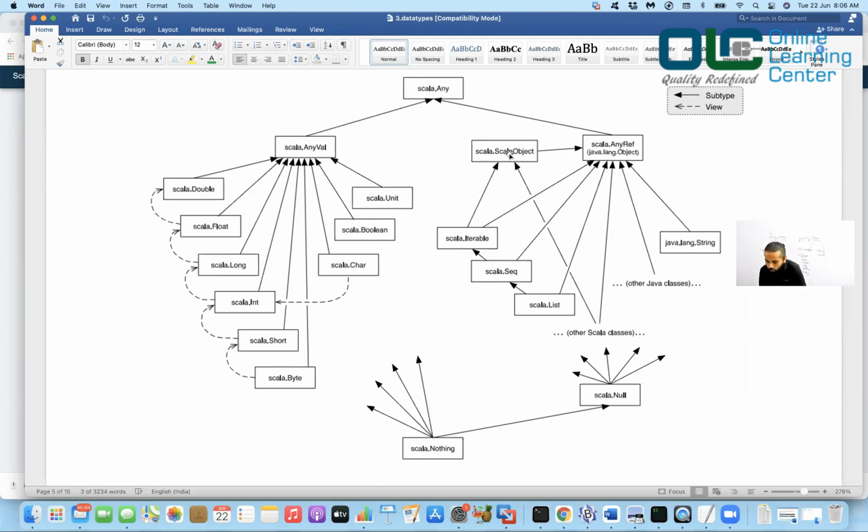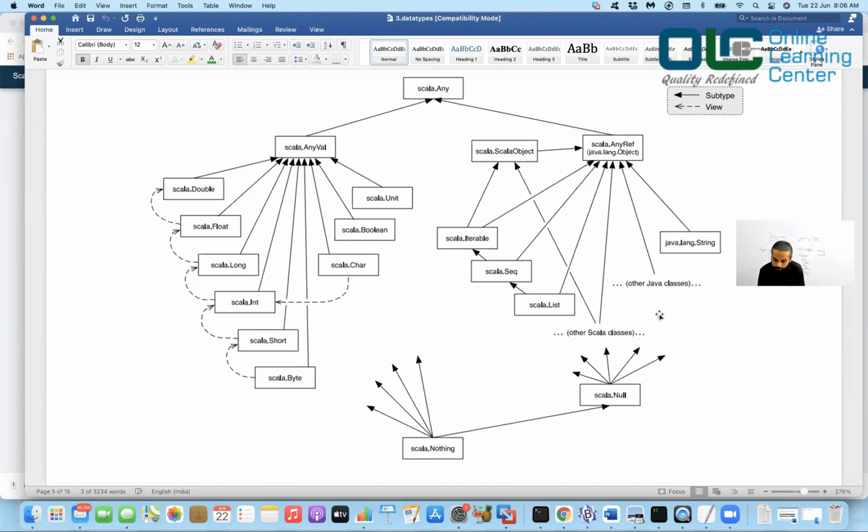So all your objects, whatever you write, like your Java classes. All the Java classes, whatever you see, they are actually a child of AnyRef in Scala, and internally AnyRef is a child of Any in Scala, right? So your Scala objects, your java.lang.String, and all your Java classes, whatever you write, if you are using it in a Scala environment, then they become the child of AnyRef.